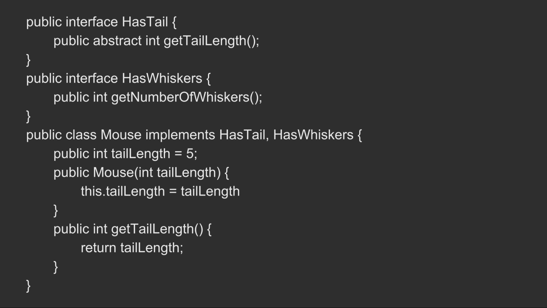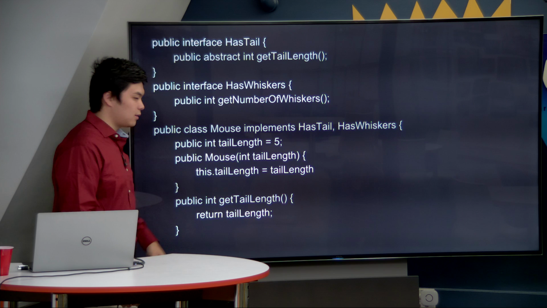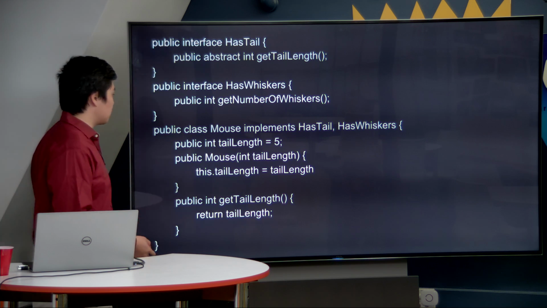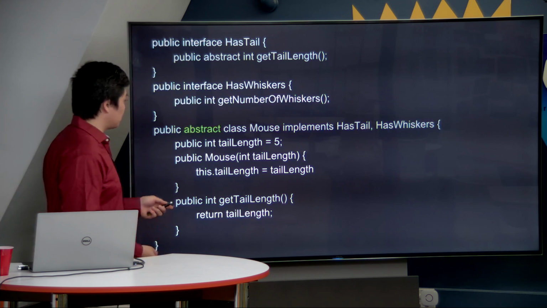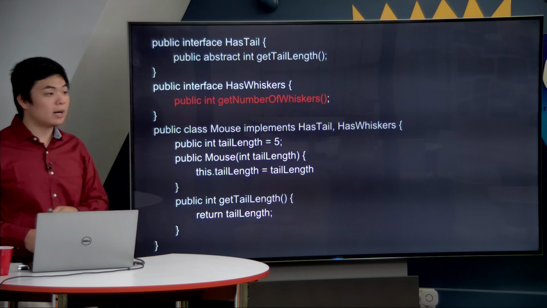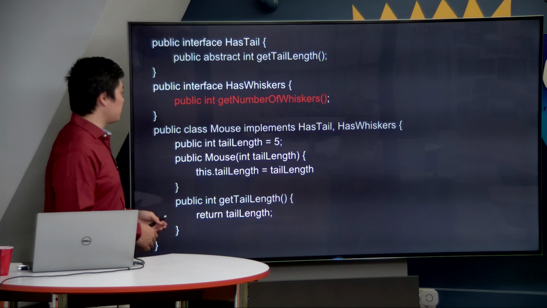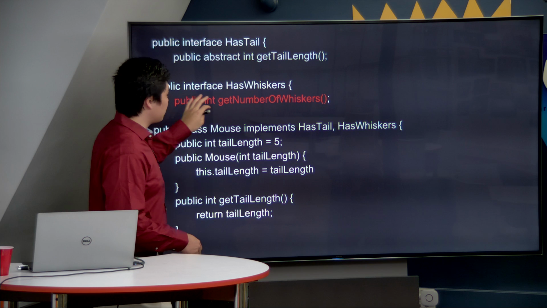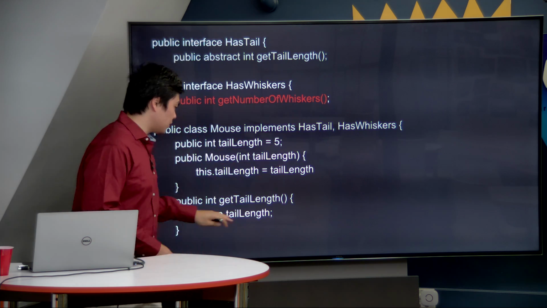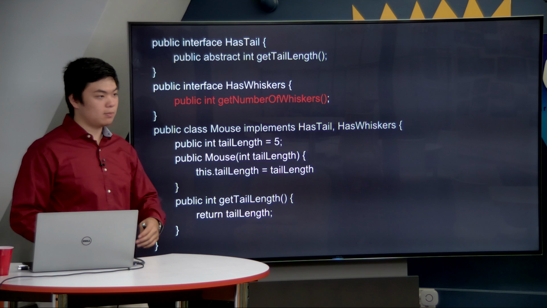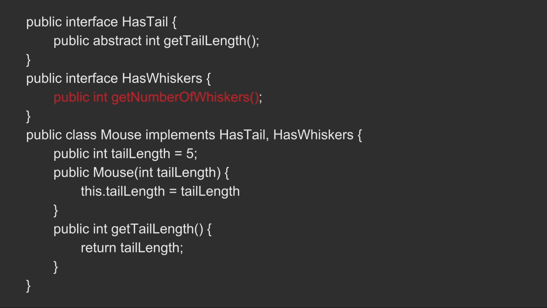Notice that here I have accidentally missed something. I do not have a getNumberOfWhiskers method at the end. What do you think will happen to this code? That is correct. There will be a compiler error specifically for this line because here we have specified a method that is abstract, but we have not implemented it below. We have not concretely implemented it below, and therefore Mouse cannot be a concrete class.